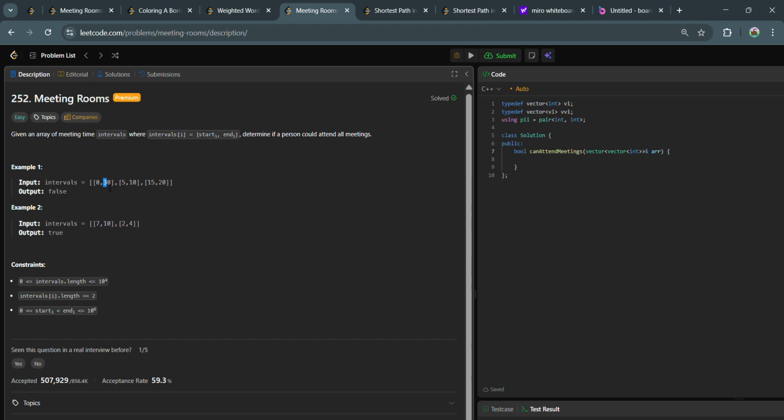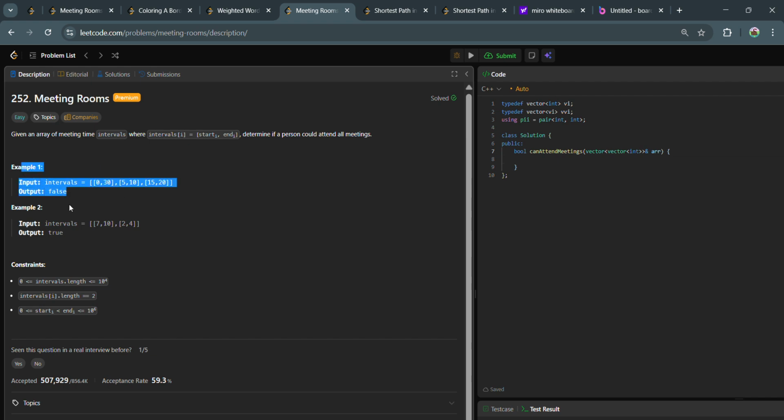So in between 0 to 30 he or she cannot attend any other meetings, and the other meeting will start from the 5th second and go on till 10 seconds. So the person could not attend all the meetings in this example, so we have to return false for this example number 1.